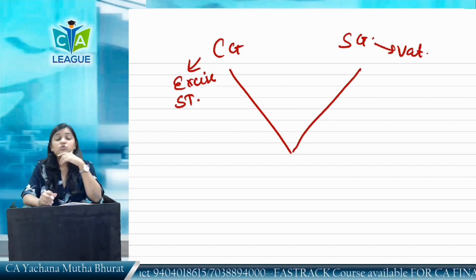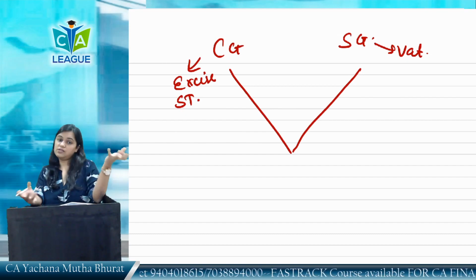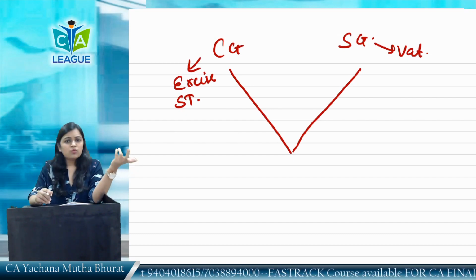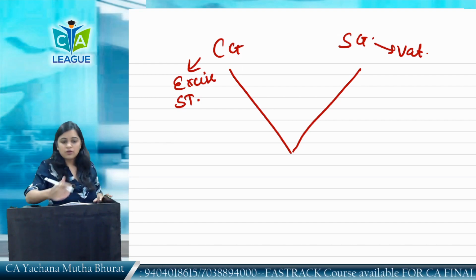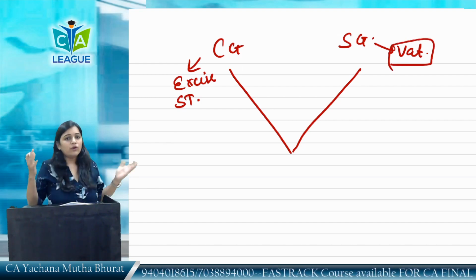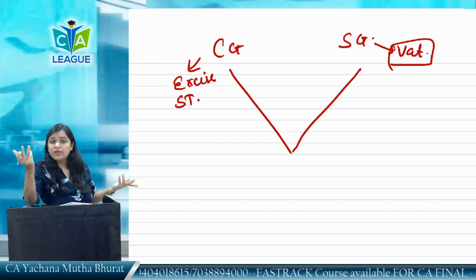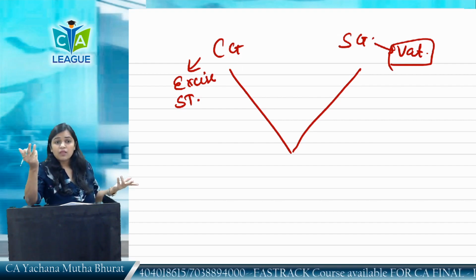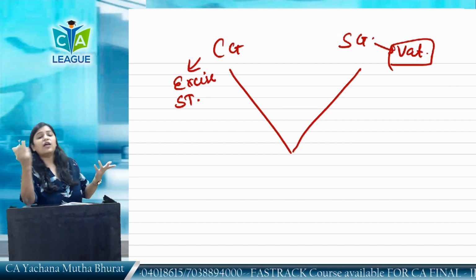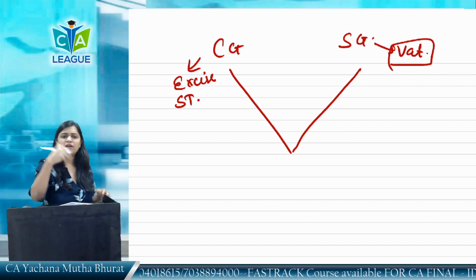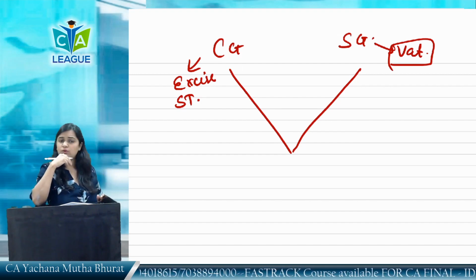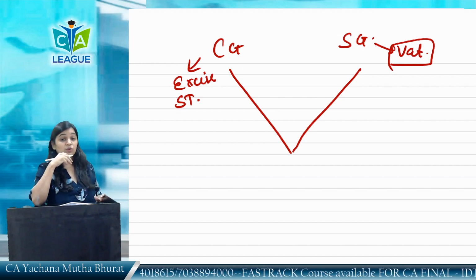So the point was, who will collect this GST? The central government said we. State government said why? We have also forgotten our VAT. We are not going to get any more revenue of VAT now onwards. Why will we not get the share of GST? So central government said that who will collect it? We will collect it, then we will pay it to you. State government said no, we don't trust you.